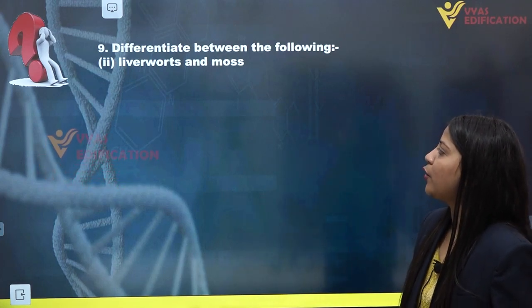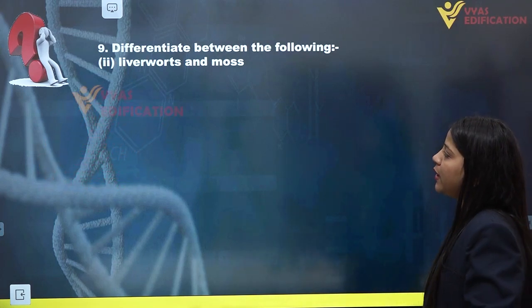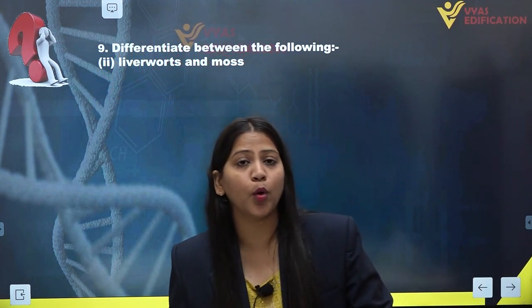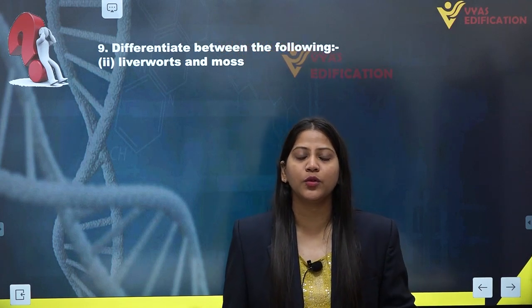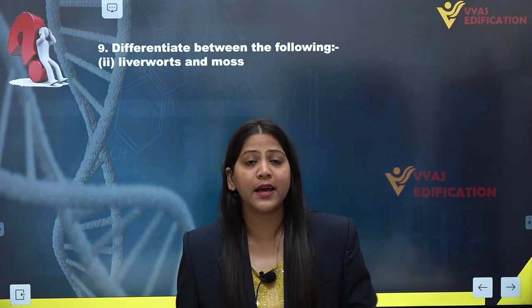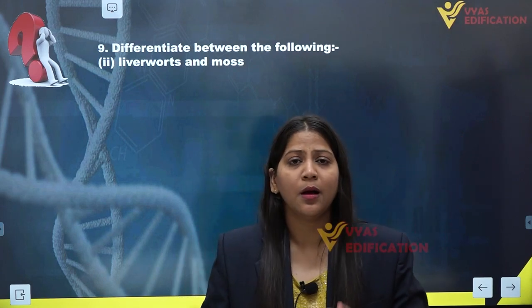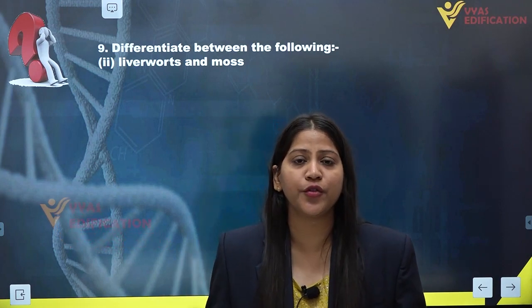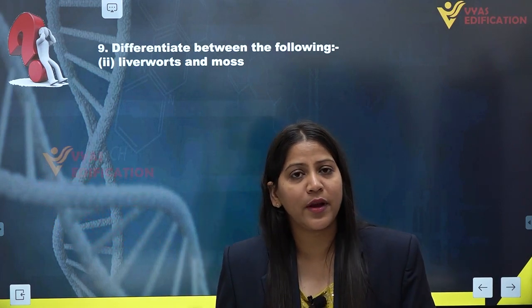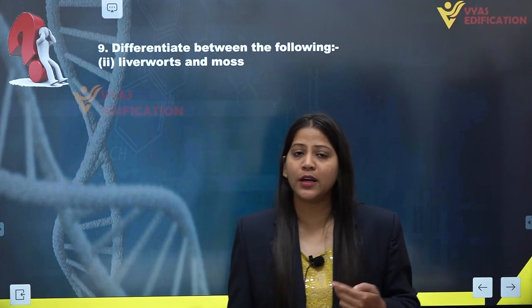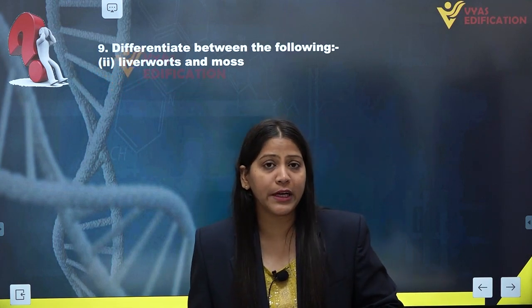Let's talk about the second part of the ninth question, and here we have to differentiate between liverworts and mosses. Now, as we know, both liverworts and mosses belong to the bryophytes. Bryophytes are primitive plants and they have a thalloid body. The body of liverworts and mosses does not differentiate. We cannot clearly differentiate the body of liverworts as well as mosses into true stem, roots and leaves. Hence we can call them thalloid bodied organisms.